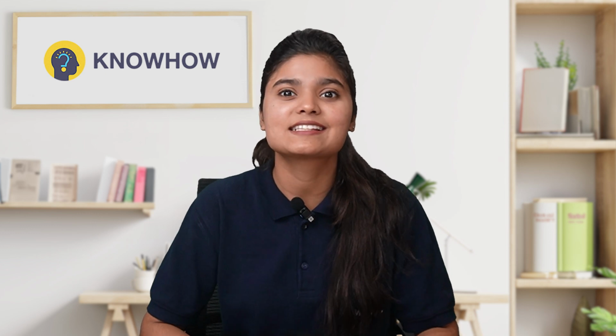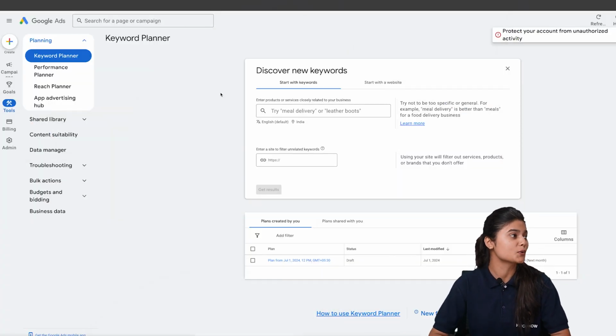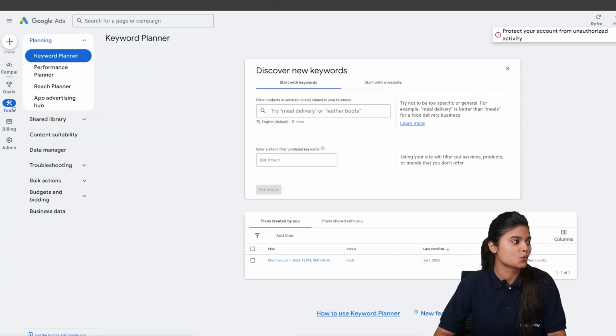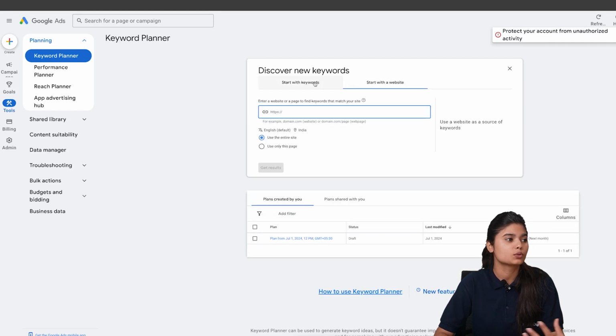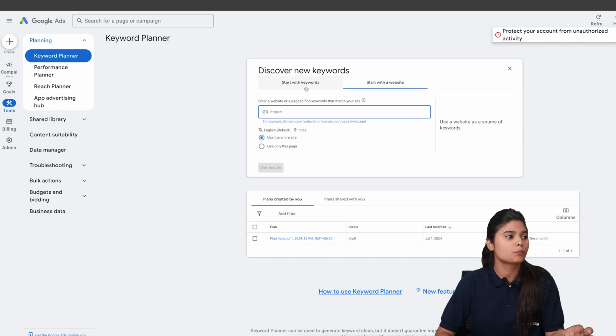This is a free tool from Google Ads that's perfect for getting started. You can use it to find relevant keywords that people are actually searching for. Here we are on Google Ads. First we have to go to Tools and then Keyword Planner, and here it is written "Discover new keywords." You can start by writing your keywords, whatever your niche or business is about, or you can start with any website related to your business, and you can get ideas for keywords as well.